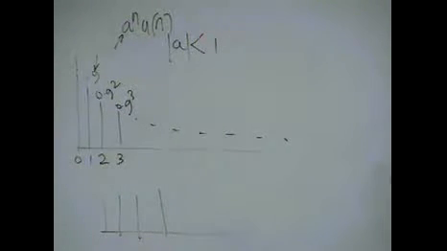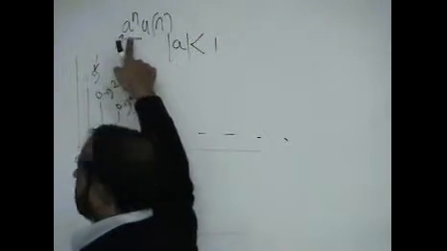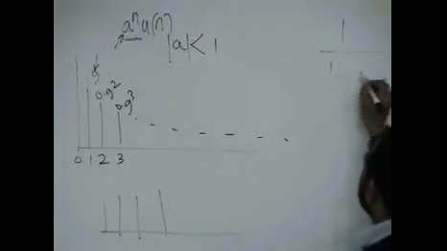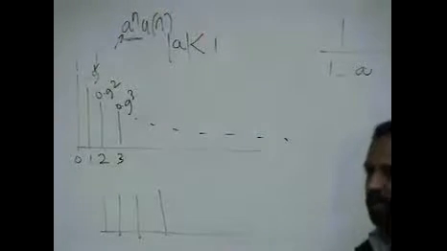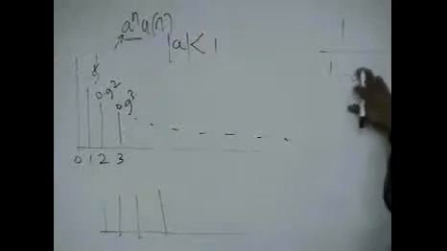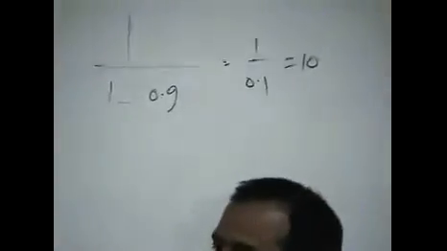If it is less than 1, even though the signal goes on to infinity, its sum is still finite. Go back to your FSc books; you'll find this is a geometric progression. If you have a progression like this, its sum is always 1 over 1 minus a. Use a calculator: 1 plus 0.9 plus 0.9 square plus 0.9 cube, just keep doing that. You will find the answer is 1 over 1 minus 0.9, which is 1 over 0.1, which is 10. So you keep adding, and the answer will be 10.